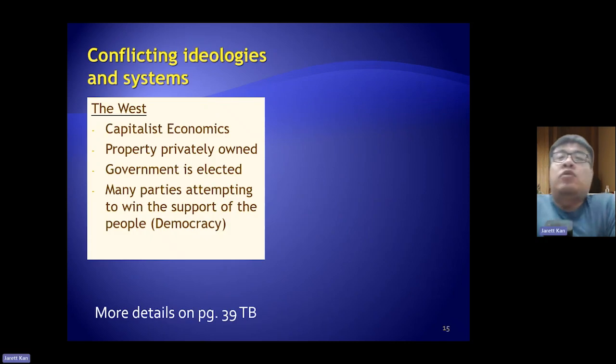So if you turn to your textbook on page 39, you can see that the textbook basically describes the two different ideologies and systems. So let me repeat myself again. The West or the USA had basically a capitalistic economy. People could own private property or goods. The government is usually elected through elections, and there are many parties attempting to win the support of the people. And of course, this is known as a democracy.